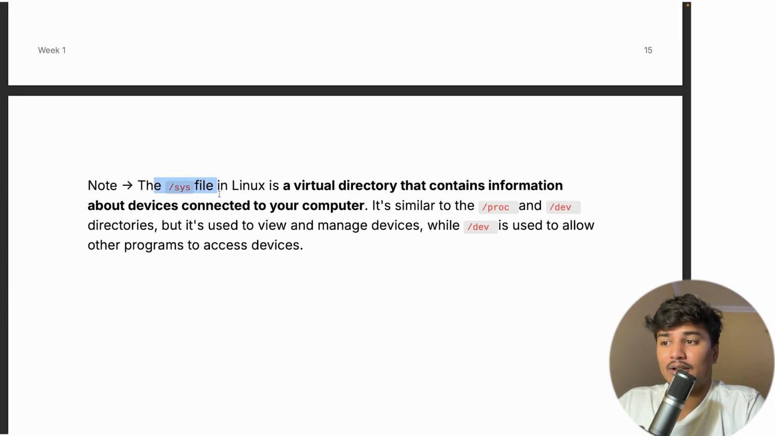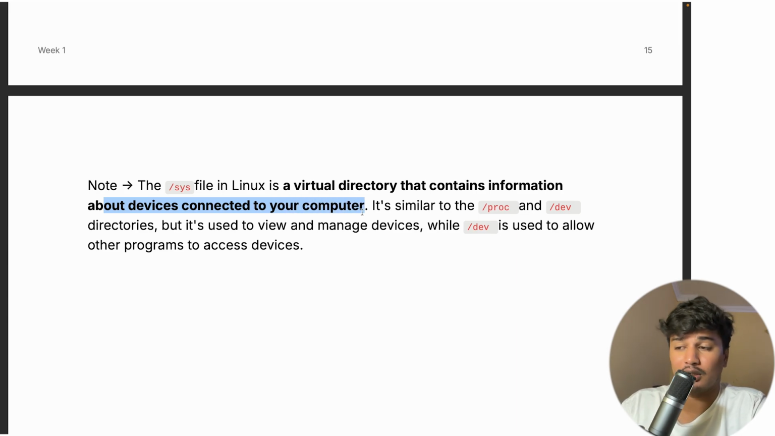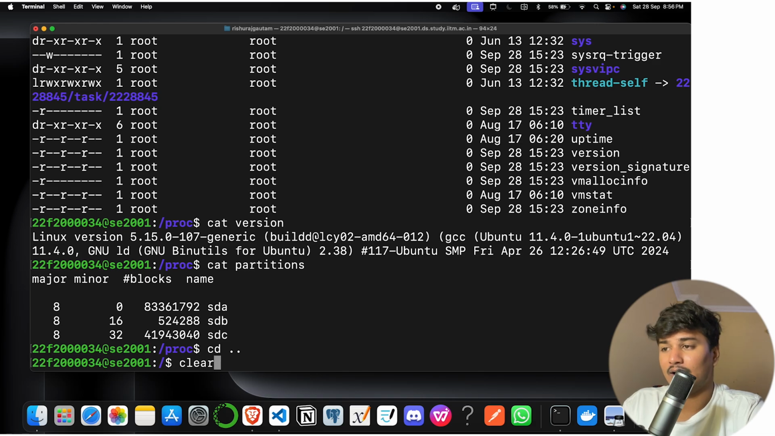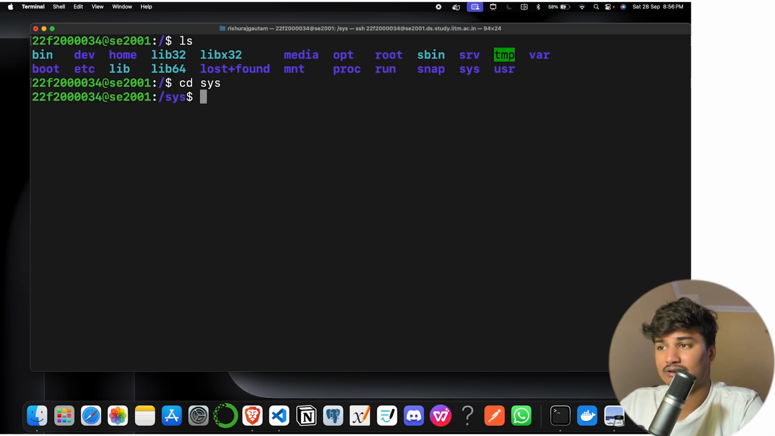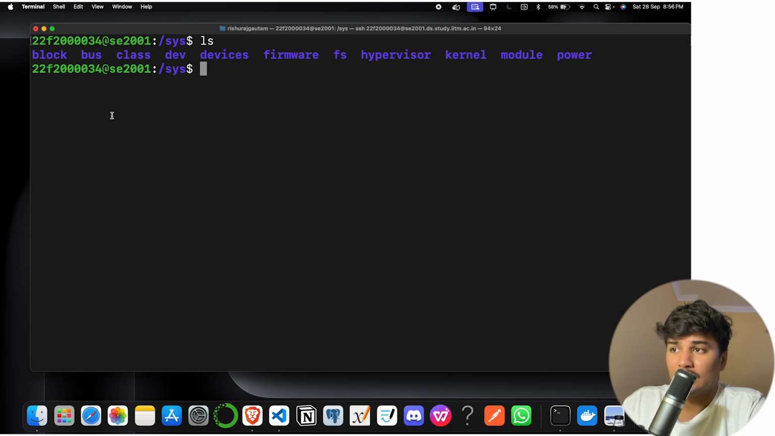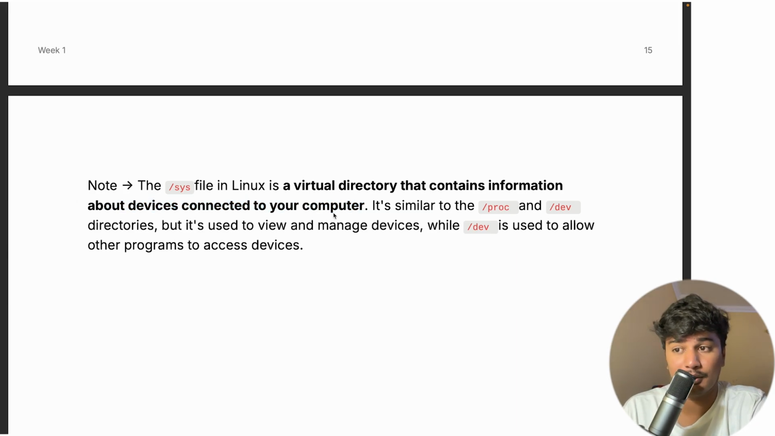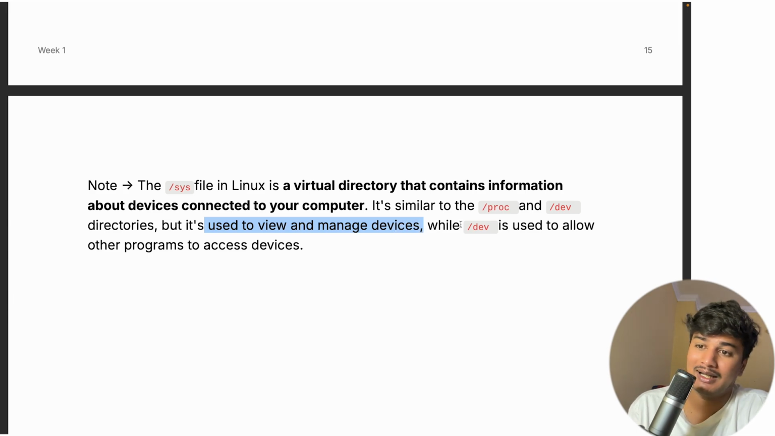Similarly, there is a sys folder. Okay, it is a virtual directory that contains information about devices connected to your computer. So if we go, I just clear it out, ls, and then cd /sys, and just clear it out and ls. So these are the files, let's say kernel, hypervisor. I just told you about hypervisor, right? Modules, power, kernel, devices. So these files contain information about the devices connected to your computer. It is similar to the proc and dev directories, but it is used to view and manage devices, while the dev folder is used to allow other programs to access devices.